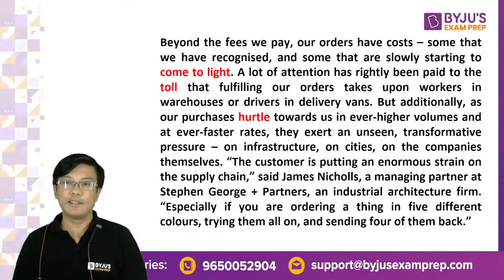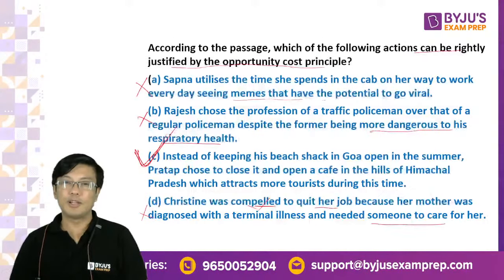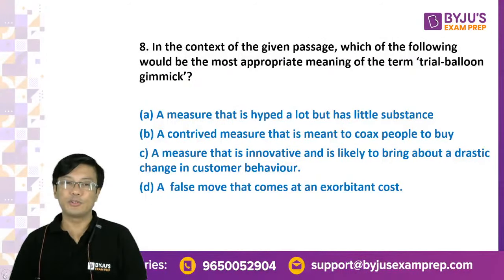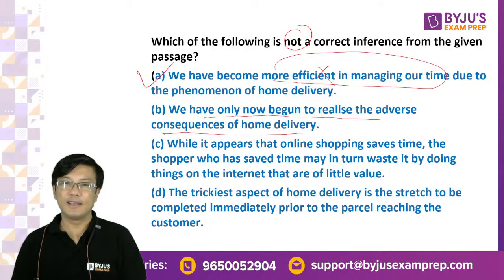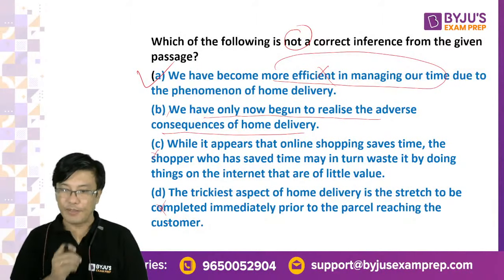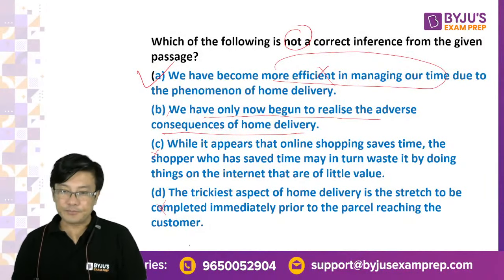Right. Look at this. He says there are costs and some are slowly starting to come to light. Matlab, we are slowly realizing it, right? The shopper. So this is again something which is directly stated. So this cannot be the answer, right? The last mile is basically that, that it talks about in D. ठीक है? Okay. B.